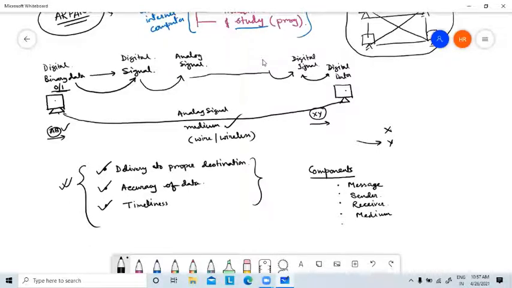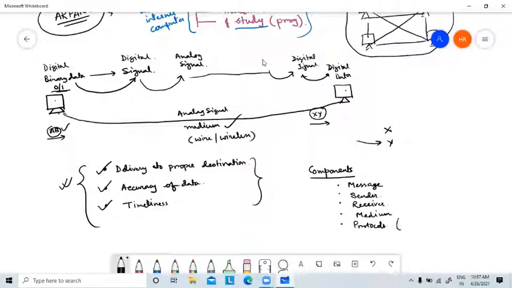And the last, and the most important, is you must follow some rules which are called protocols.